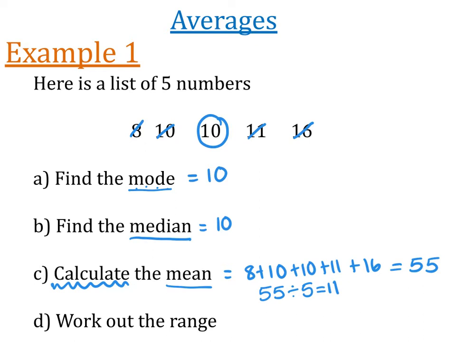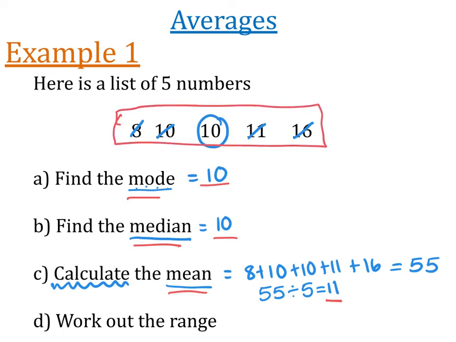So we have our 3 averages so far. We know that the mode is 10. We know that the median is also 10 and that the mean is 11. So 10, 10, or 11 are all a good guess for all of the numbers that we see up here. They give us an average or a general idea of those 5 numbers. For the last part, they ask us to work out the range. So we want to know how spread out the data is. So we take the biggest number, which is 16, and we subtract off the smallest, which is 8. And there we go. That's what we're looking to do today.